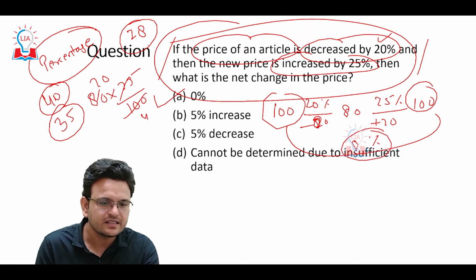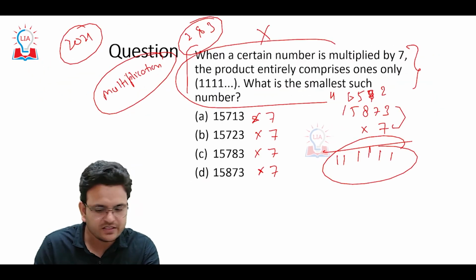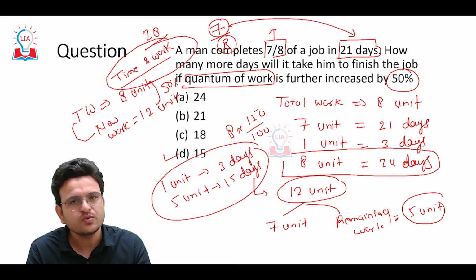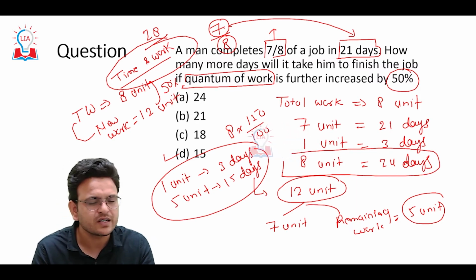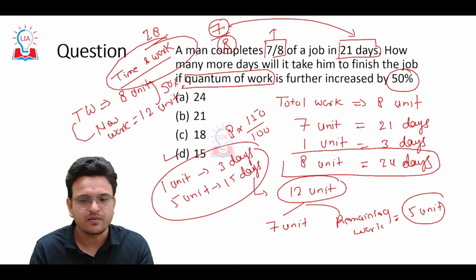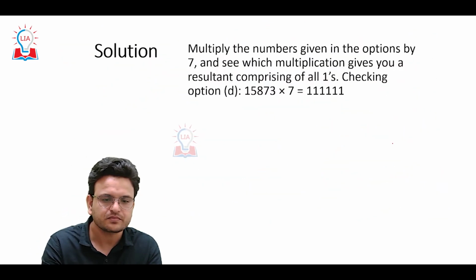I can say this is a very easy question. This is again a very easy question. This question I can say is a moderate question. If you know the basics of time and work, it is a little moderate question, a different type of question. It is not much difficult, but you have to know how to approach this particular question also.